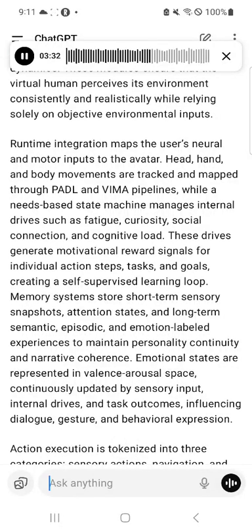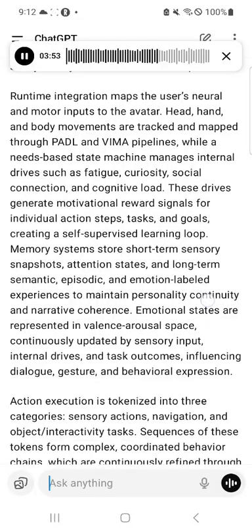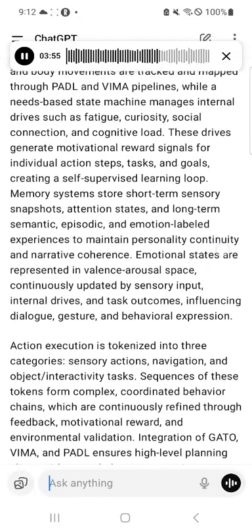Runtime integration maps the user's neural and motor inputs to the avatar. Head, hand, and body movements are tracked and mapped through Paddle and VIMA pipelines, while a needs-based state machine manages internal drives such as fatigue, curiosity, social connection, and cognitive load. These drives generate motivational reward signals for individual action steps, tasks, and goals, creating a self-supervised learning loop.